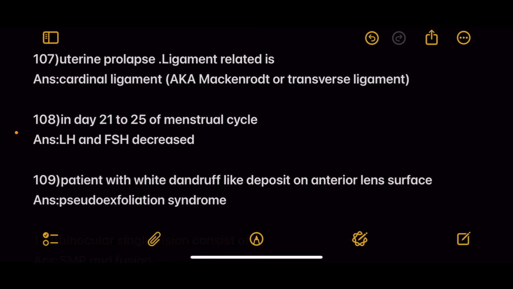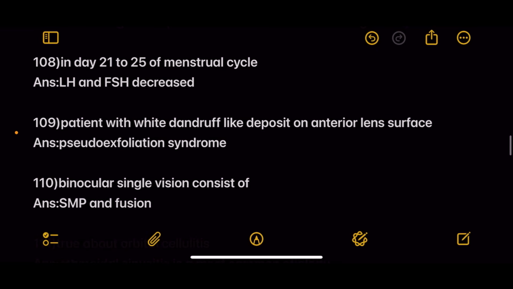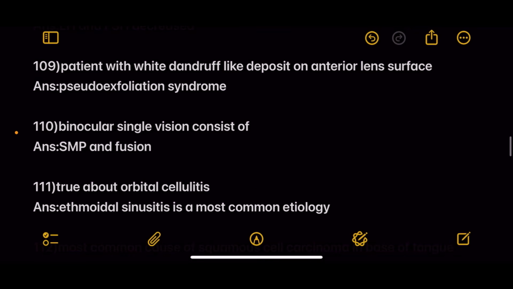Next is a uterine prolapse question, and the ligament related is the cardinal ligament, which is also known as the Mackenrodt or the transverse cervical ligament. Next, in day 21 to 25 of the menstrual cycle, answer is LH and FSH are decreased. Next question, patient with white dandruff-like deposit on the anterior lens surface. Answer is pseudoexfoliation syndrome.